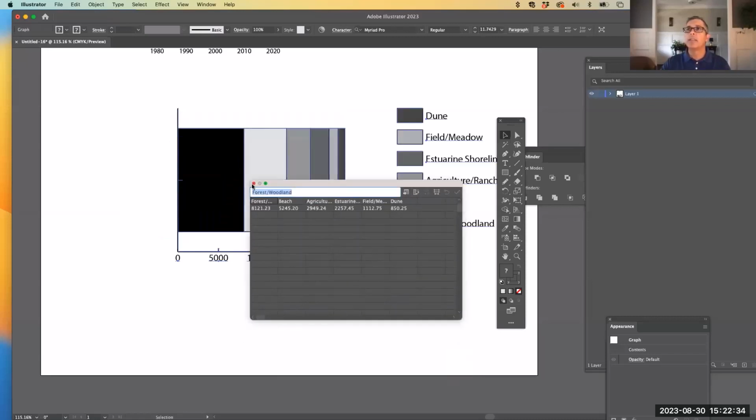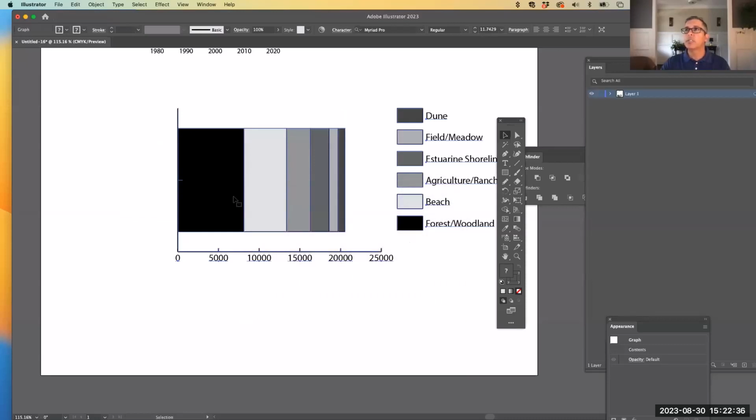And now I get a stacked bar. So you can see now that I've got keys, and the colors in the bar are relative to the key as well. That means that if you're doing one set of stack bars, you're going to have to transpose that row in order to get it to work correctly.